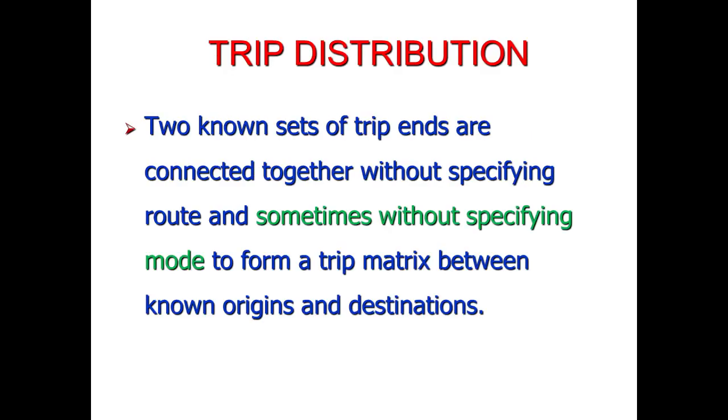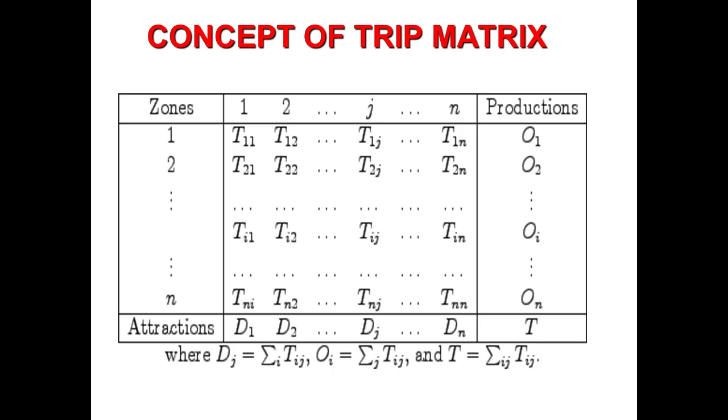Second step of travel demand forecasting method is trip distribution. In trip distribution, two known sets of trip ends are connected together without specifying route and sometimes without specifying mode to form a trip matrix between known origins and destinations. This is the basic form of the trip matrix, which is generated in trip distribution process.